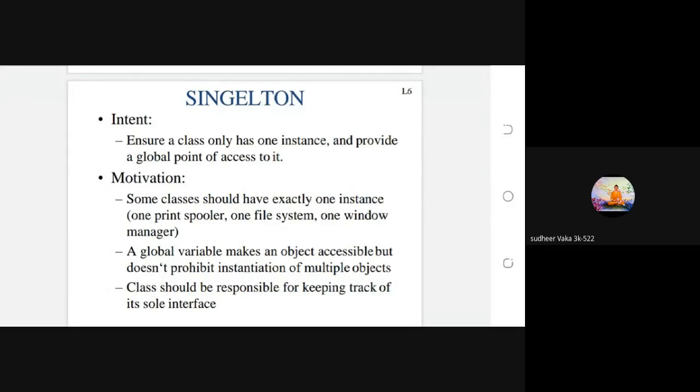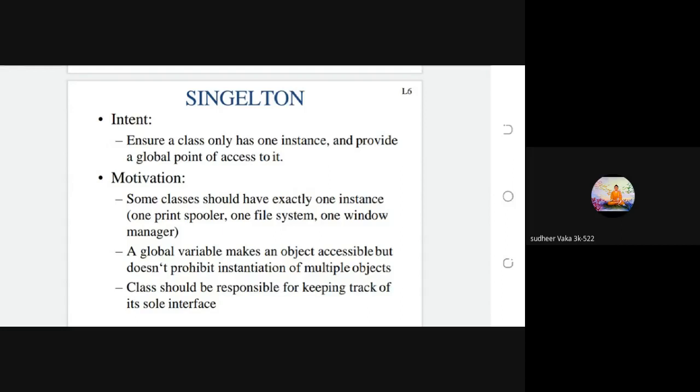Next, a global variable makes an object accessible but doesn't prohibit instantiation of multiple objects. From this point, you can create the object and access it globally by using the singleton design pattern.